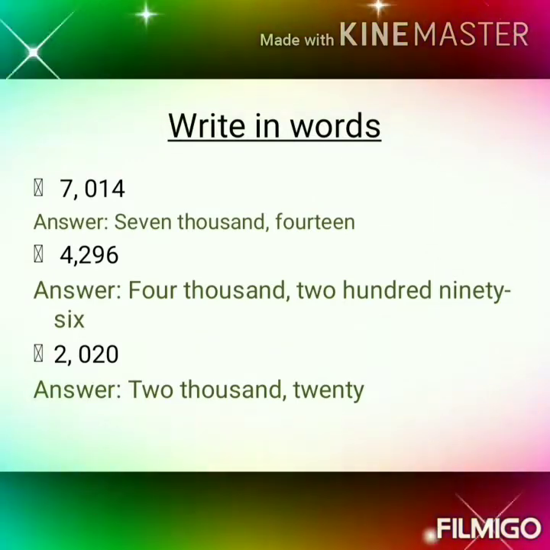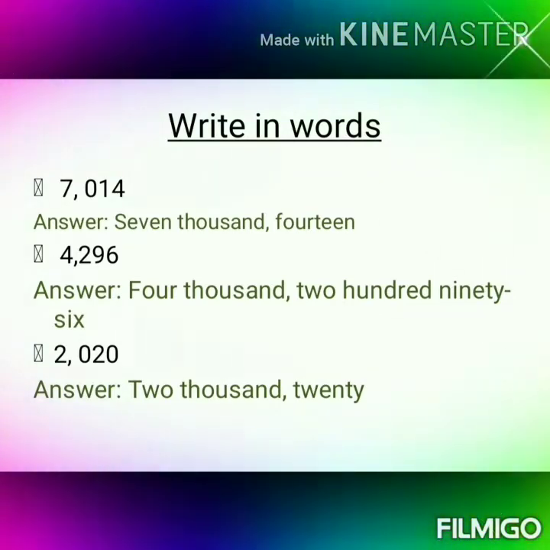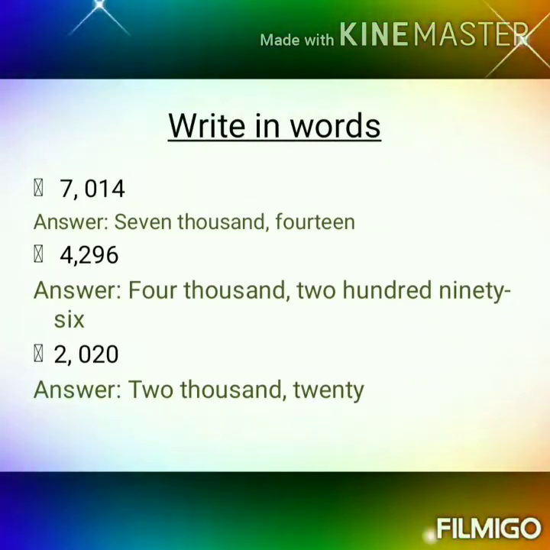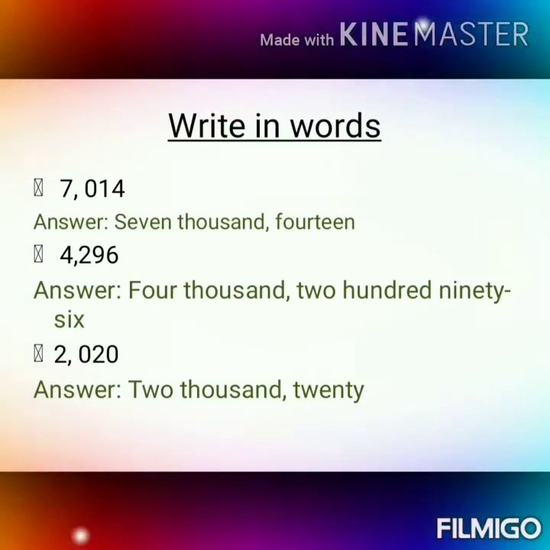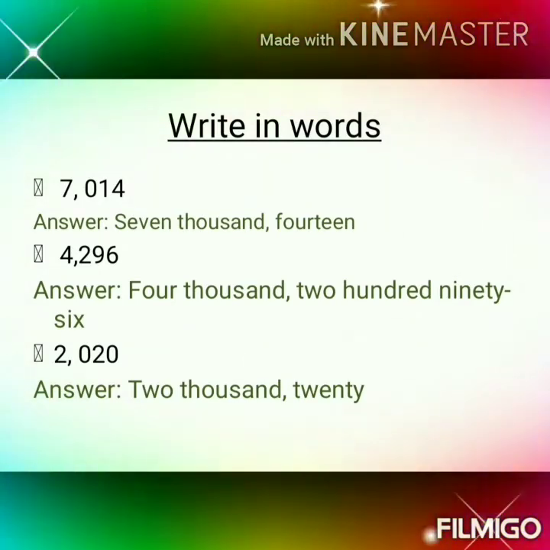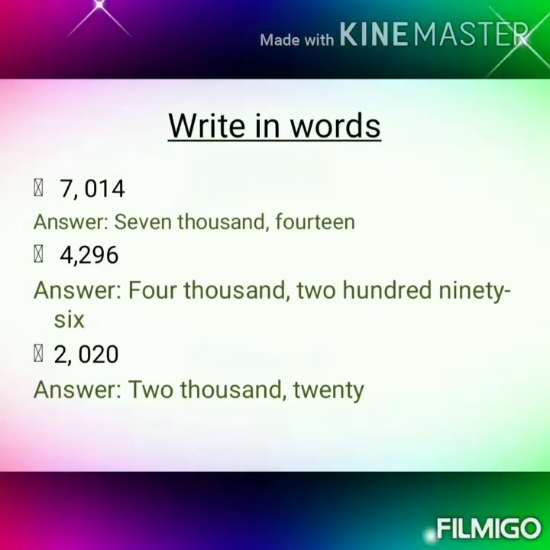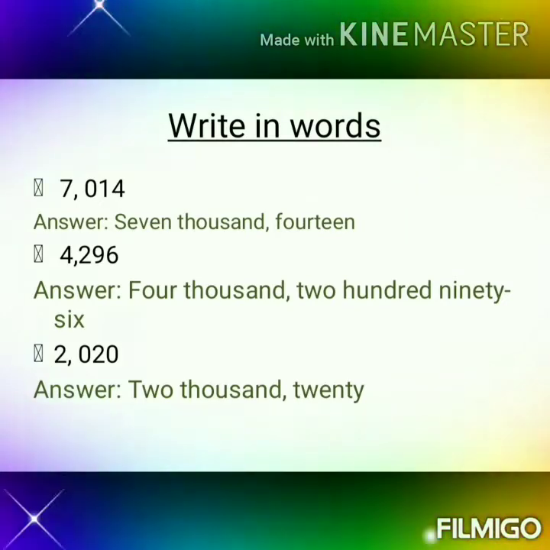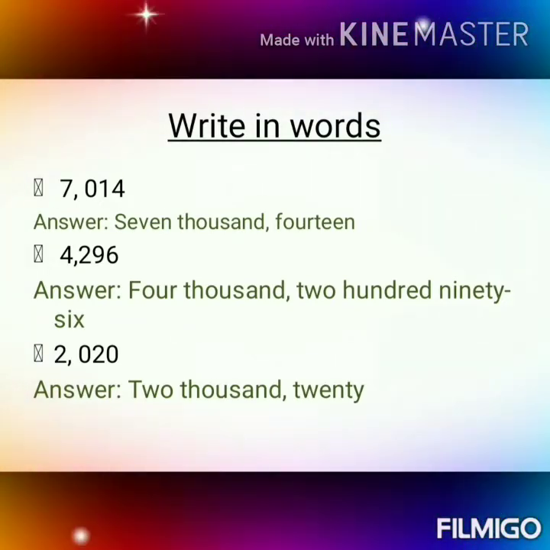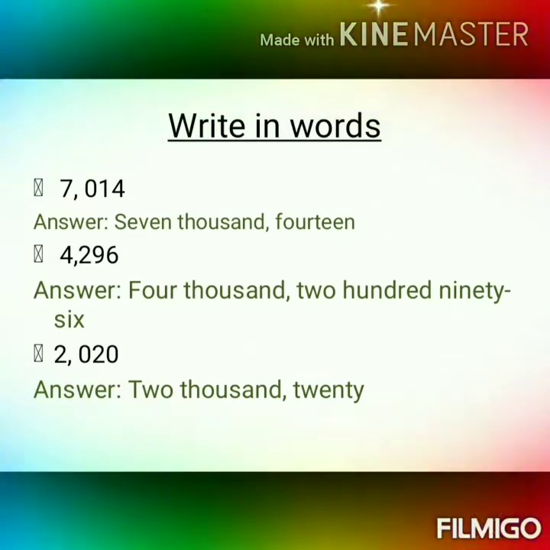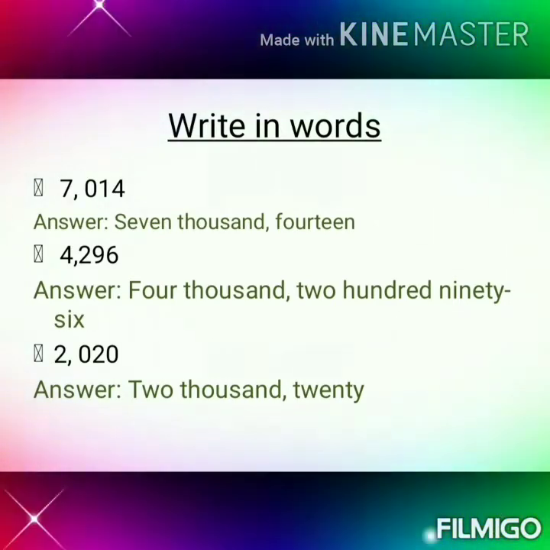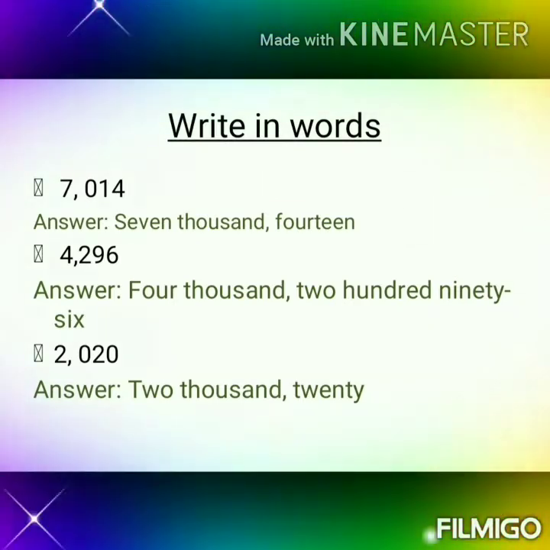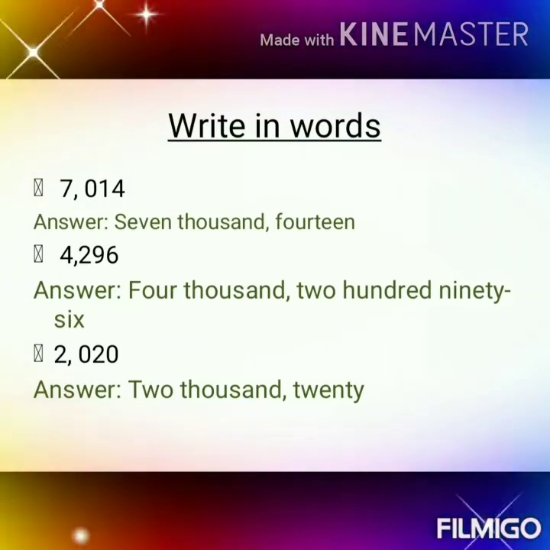Next one, numbers will be given and you have to write them in words. The first question, what is given? 7,014. One important thing I'll tell you, children: always, after the thousands place, you have to put one comma. Here your first question is 7,014. In the hundreds place there is nothing, so whatever you're reading, you're going to write in words. I have told you after the thousands place you have to put a comma, so while writing in words also, after writing thousand you have to put a comma there.